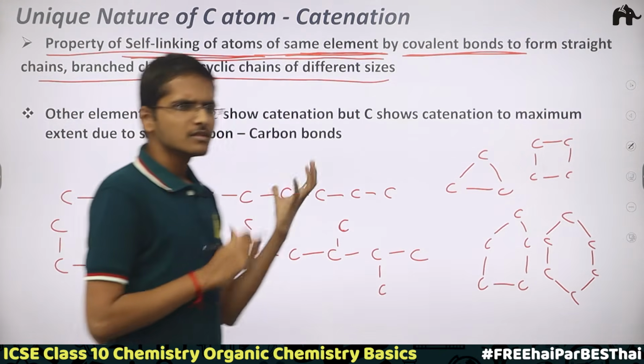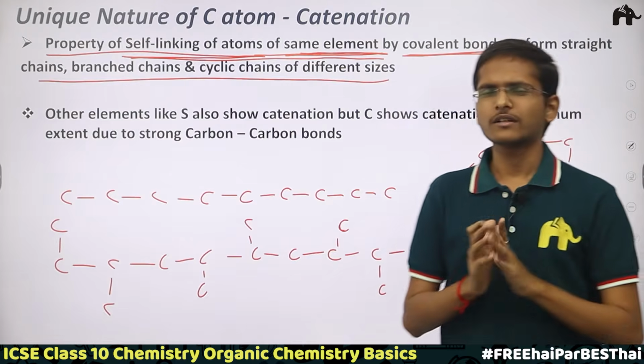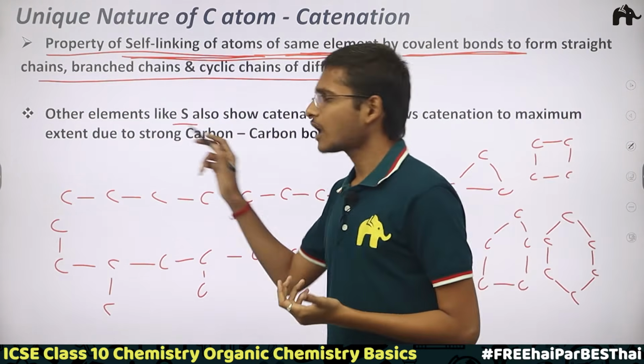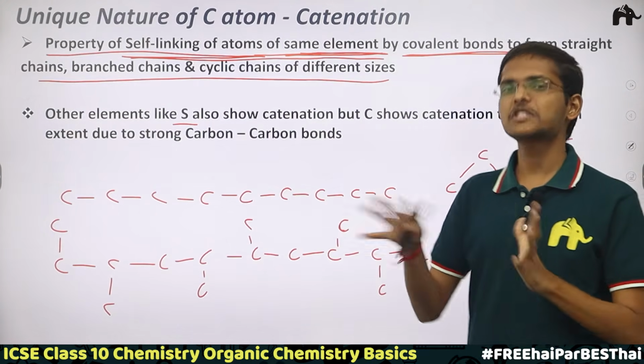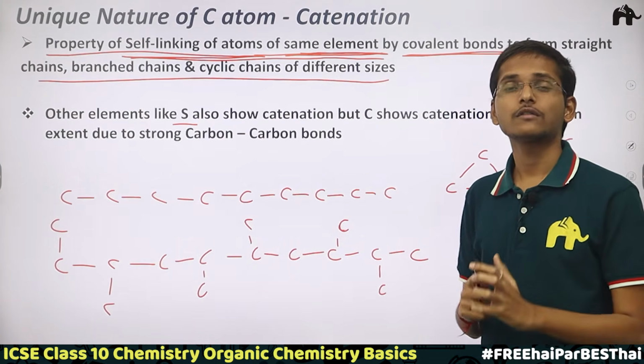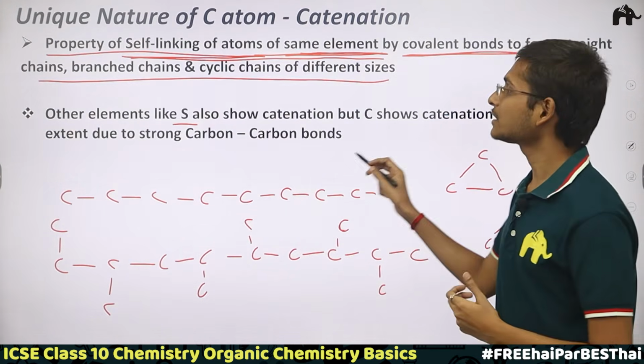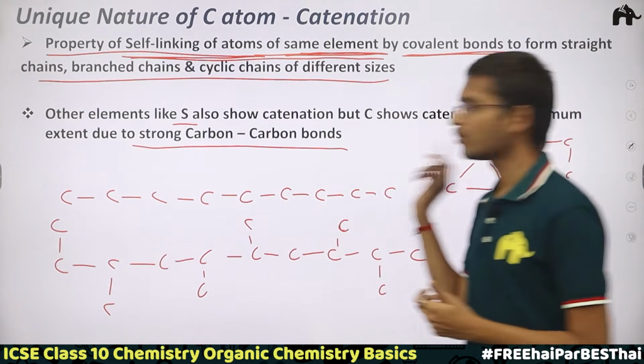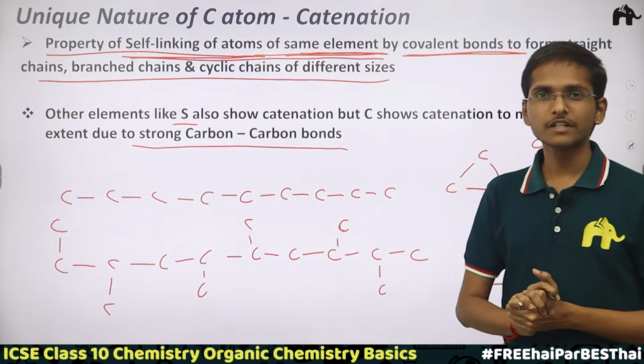Now other elements also show catenation, like sulfur, but carbon shows catenation to the maximum extent. Now there is a very interesting reason behind it. This is because of the strong carbon-carbon bond. Okay, clear with the catenation?